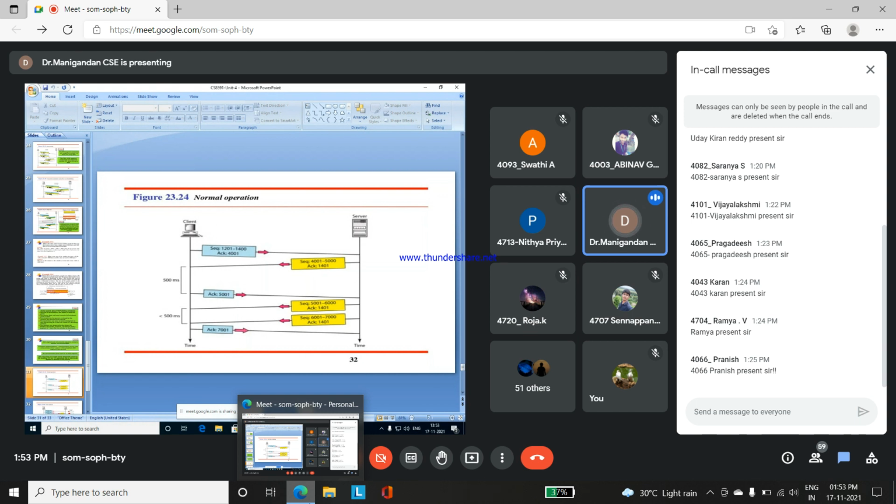Then, for the transmission up to 5000, the data is received. For that, an acknowledgement will be transmitted by the client side to the server side as 5001. From the server side there will be another data transmission, 5001 to 6000, and then the acknowledgement will be transmitted as 1401. Here it is less than 500 milliseconds.